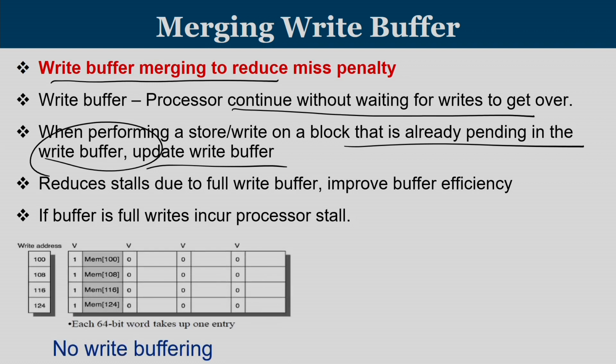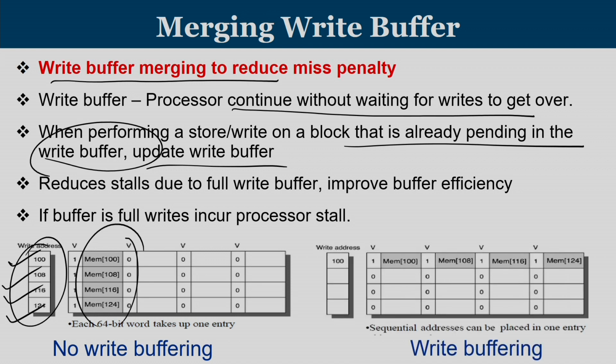Consider this case: there were 4 writes to addresses 100, 108, 116 and 124, written in subsequent clock cycles. Since all these are writes, the write buffer takes 1 entry each. So, 4 entries in the write buffer are already done. Now, by this time the write buffer is full.